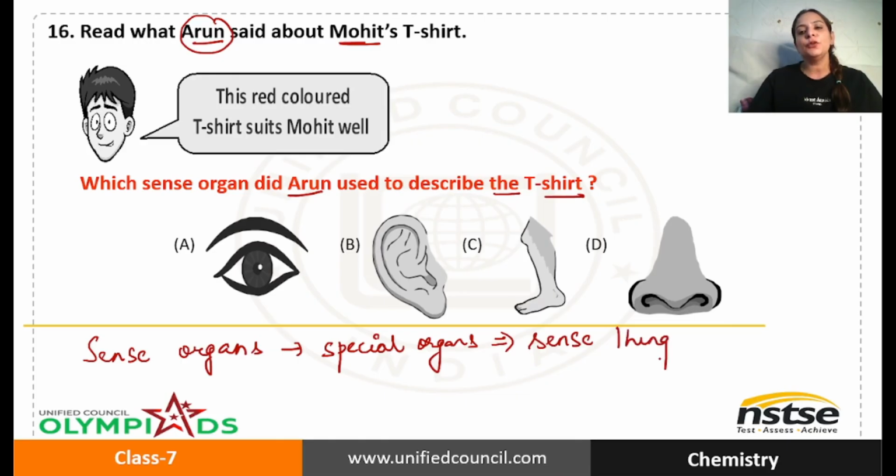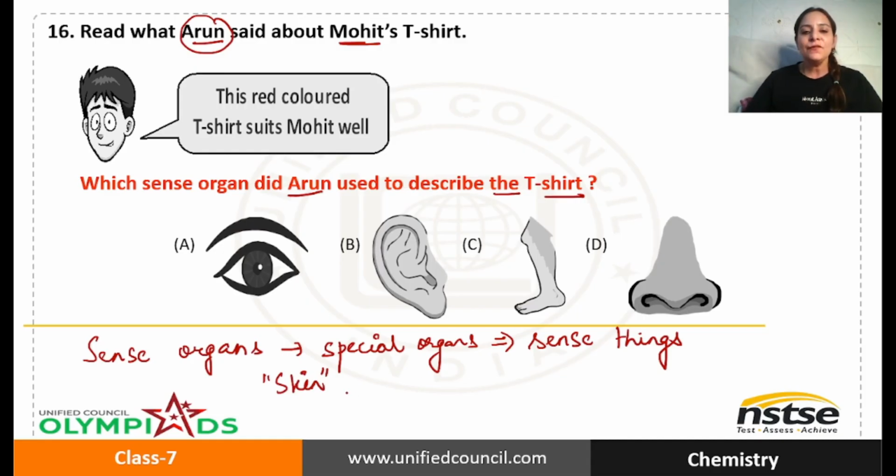Let me tell you, for example, if I am touching something soft, so what makes me realize that the given thing is soft? Obviously, my skin. And if I am touching something hard, what makes you realize that this thing is hard enough? Obviously, your skin. So skin is one of the sense organs because it gives the sensation of touch.